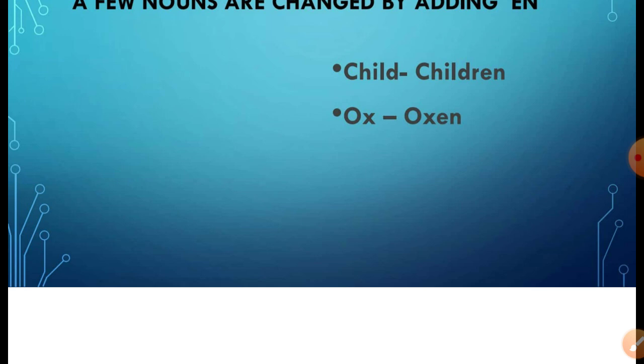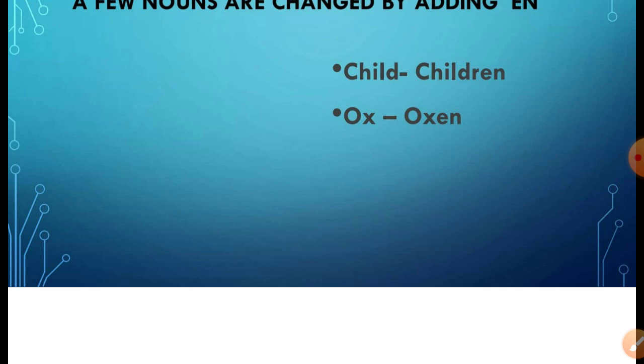And the main rule is how to change by adding es, how to change by adding s. I have told you and I am telling you again that if a common noun ends in s, sh, ch, x, o, f or fe, then es is added to make plural. If you do not find these letters at the end of a common noun, then generally s is added to make plural.